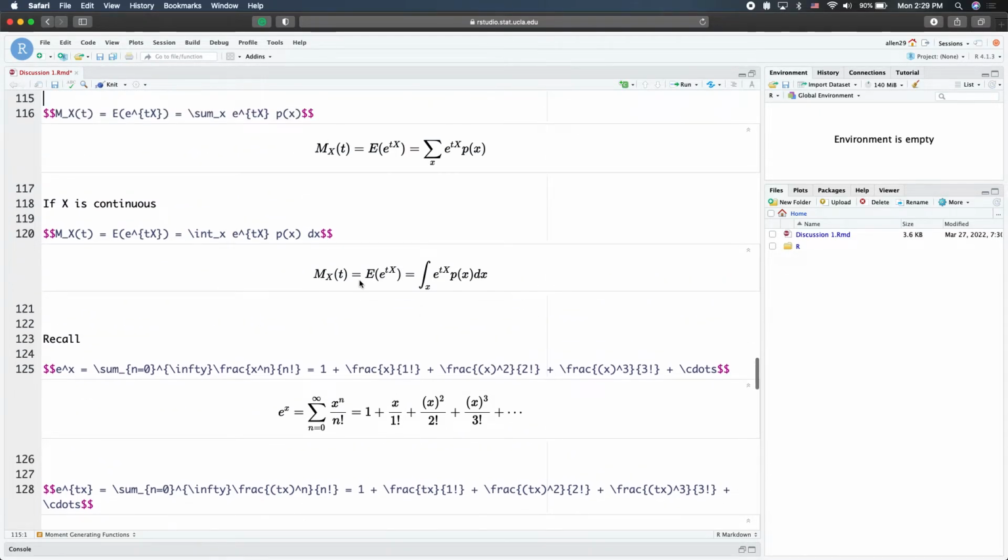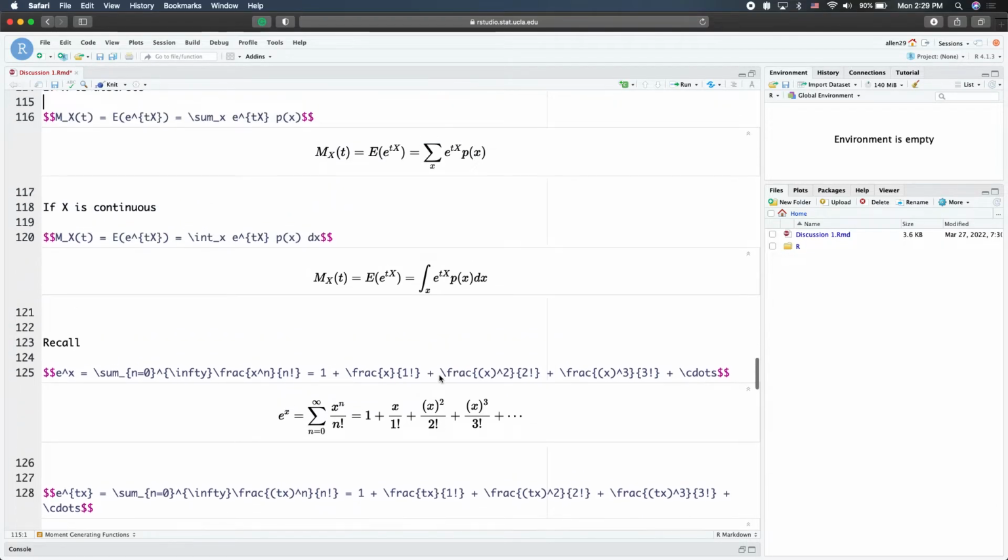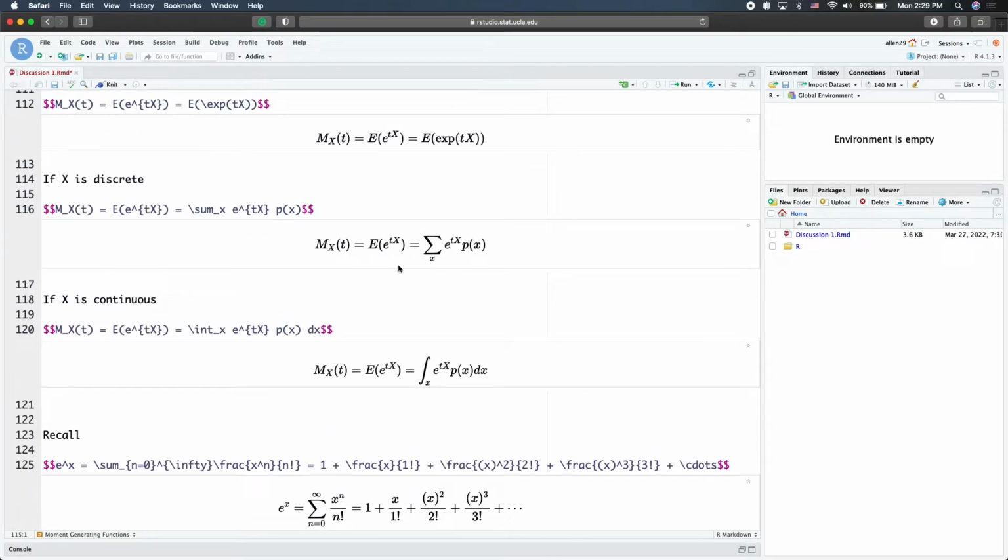Then we can plug that into the moment generating function. I'm going to use the discrete case as an example. For the continuous case, all you need is to change the summation to an integral. What we are going to do next is evaluate this without specifying p of x for now. Later we have an example with a particular choice of p of x.